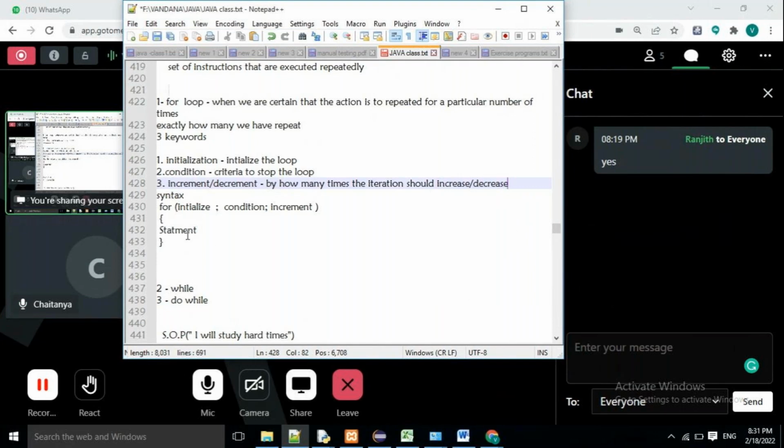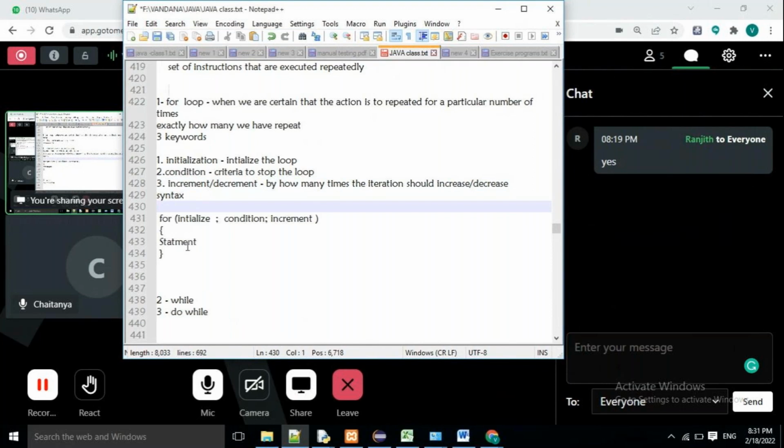Please remember the syntax. Syntax is very, very important. There are three things which you have to give in the for loop: initialization of the variable, condition for the variable, and increment for the variable.